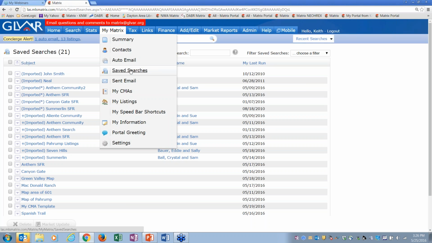They are not auto prospecting. They are not active. They are inactive searches. They're turned off. Auto emails are active searches. They're auto prospecting. They're finding new matches here. Okay, so these are active searches that are auto prospecting or auto emailing, and these are inactive searches that are not doing anything. They're just there for you.